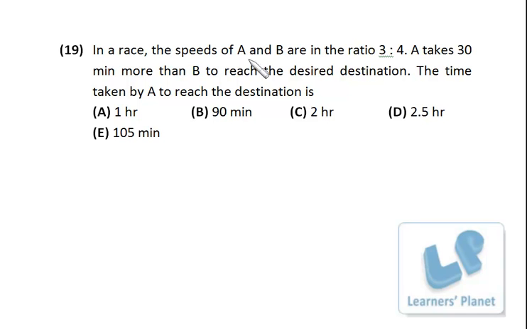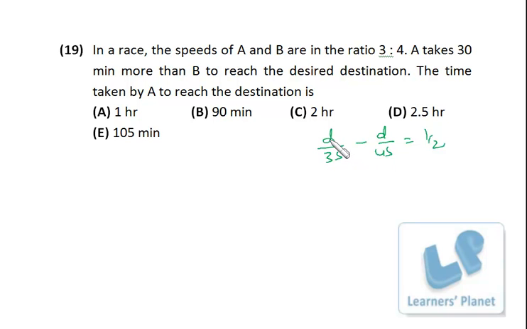Again pretty simple. I assume the speeds to be 3s and 4s and the distance is d, right? So d distance, if it is covered by 3s speed, this will be the time. D distance with 4s speed, this is the time, and A is taking half an hour more, right? Now we have to find out the value of d by 3s.